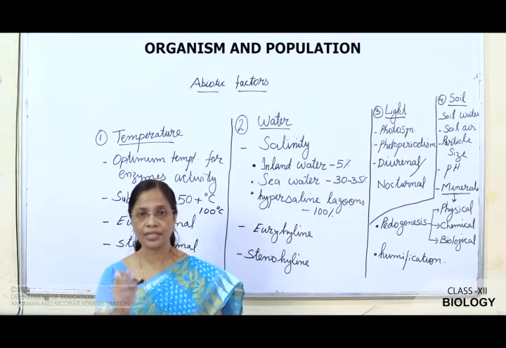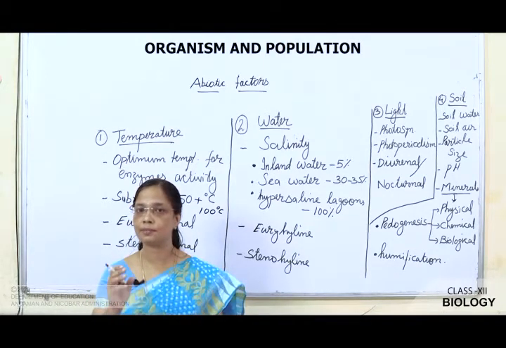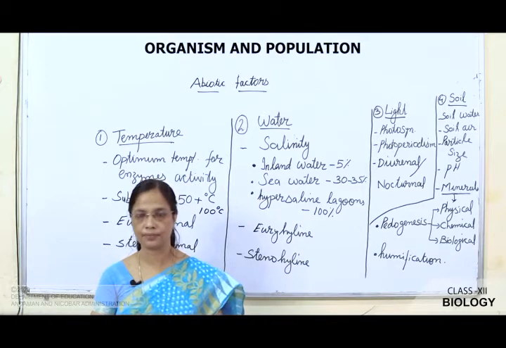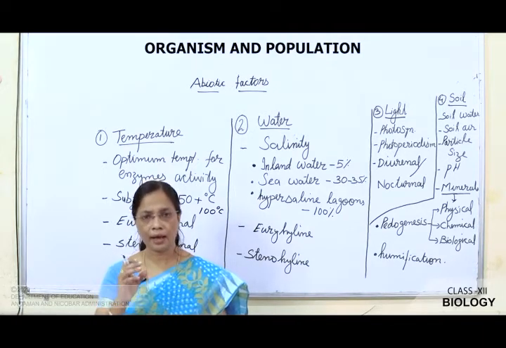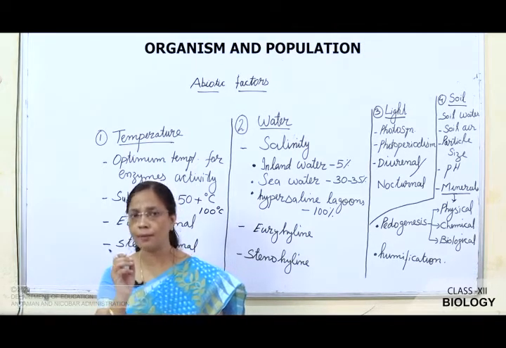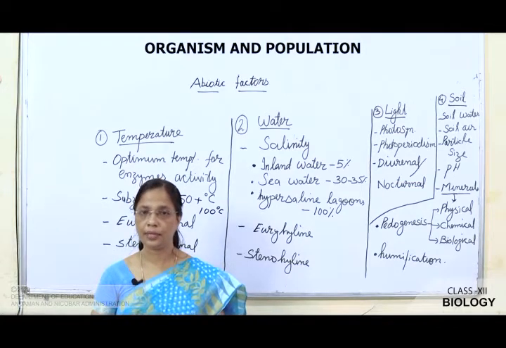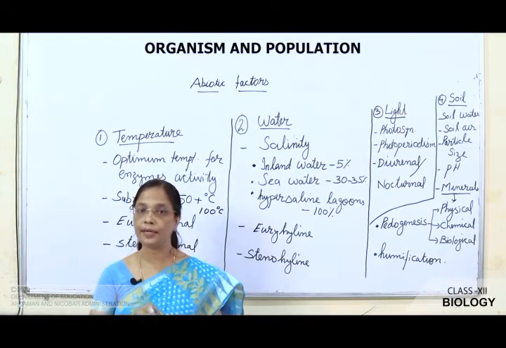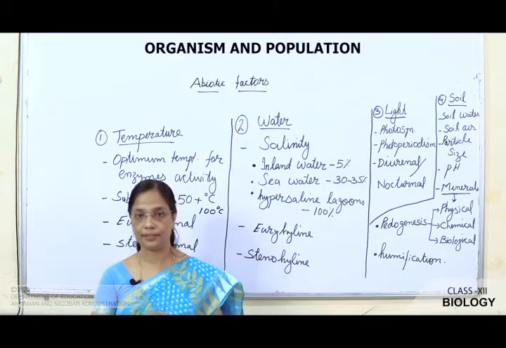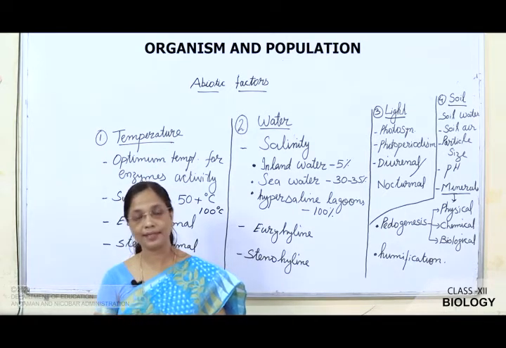Bacteria like archaebacteria are particularly found in those regions. They have a special type of protein that can withstand this high temperature. This type of protein is called thermostable protein. This protein acts as an enzyme.